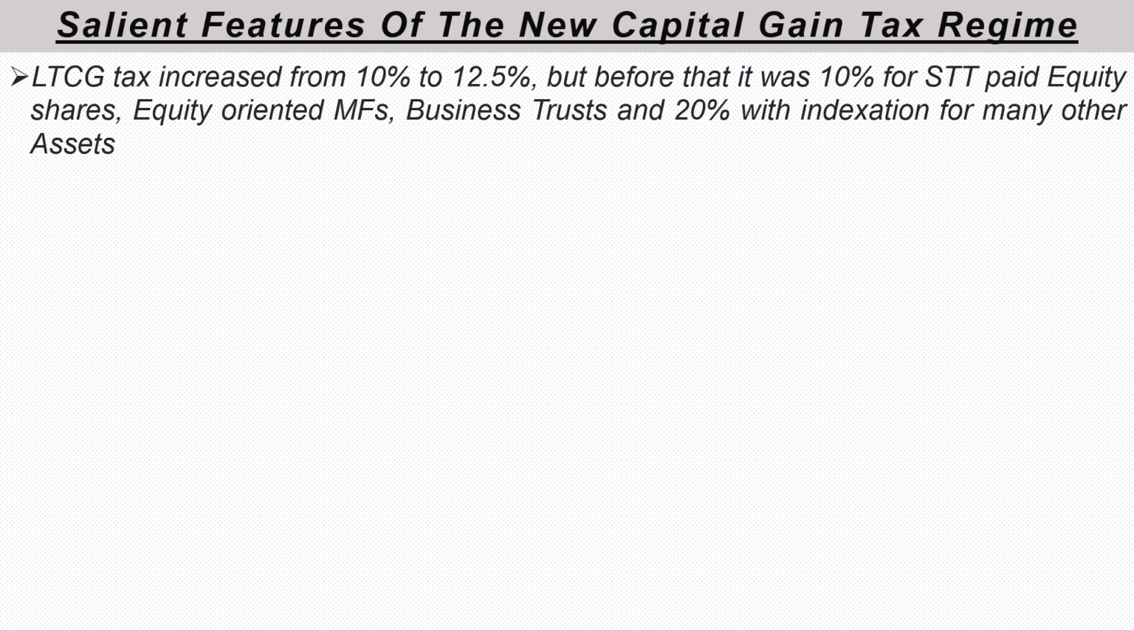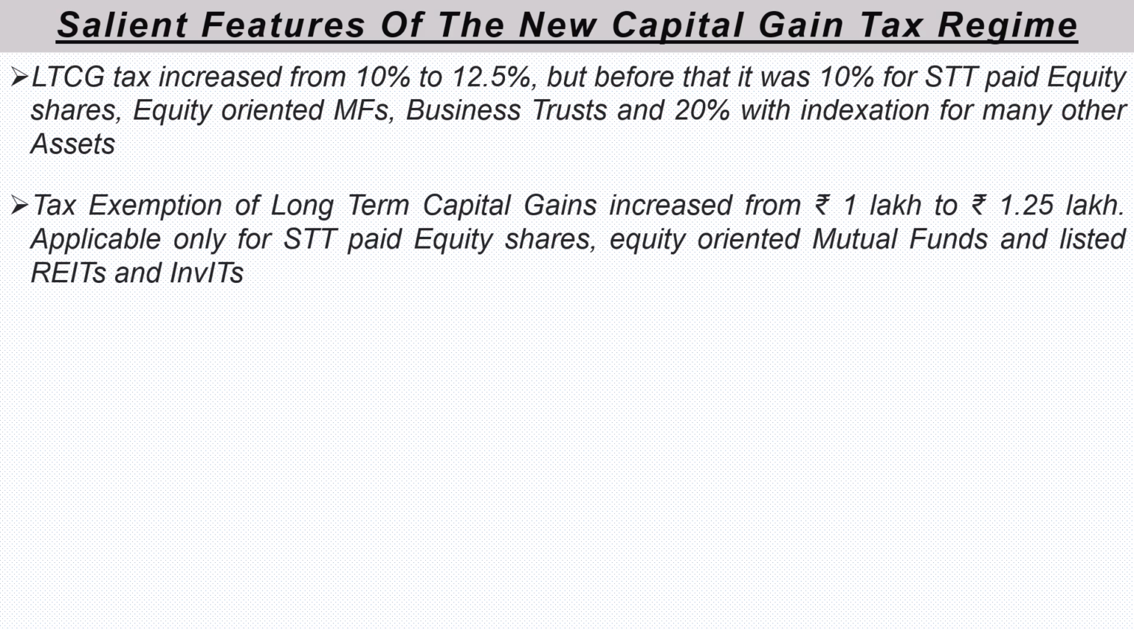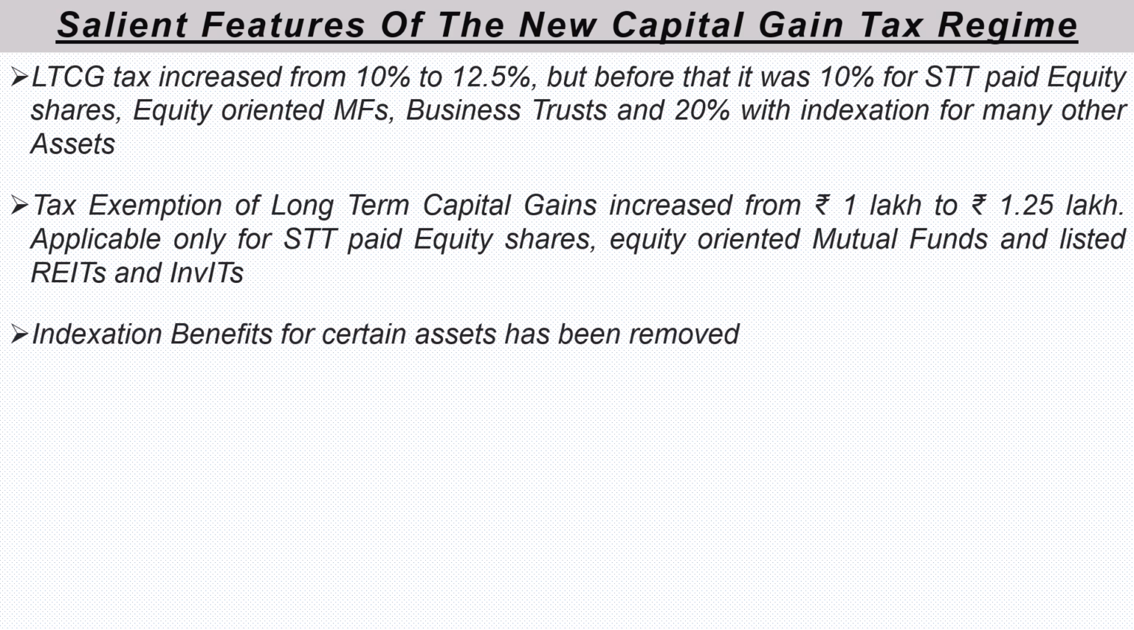Salient features of the new capital gain tax regime continued. Long-term capital gain tax increased from 10% to 12.5%, but before that it was 10% for STT paid equity shares, equity-oriented mutual funds, business trust, and 20% with indexation for many other assets. Tax exemption of long-term capital gain increased from 1 lakh to 1.25 lakh, applicable only for STT paid equity shares, equity oriented mutual funds, and listed REITs and InvITs.